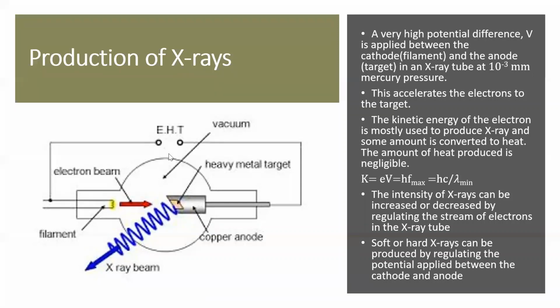We will be applying some high potential, right? So V is the value of that potential. So E into V, charge into potential, will give the kinetic energy gained by the electron. And as I told, we are considering the ideal case where all the kinetic energy of the electron is converted to X-rays. So what is hf?